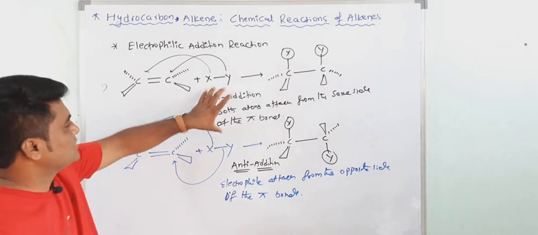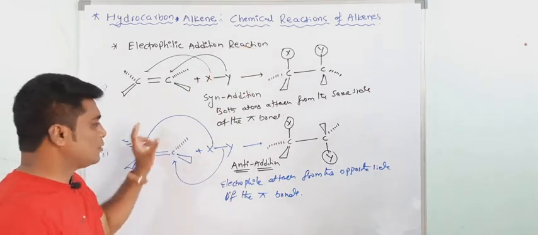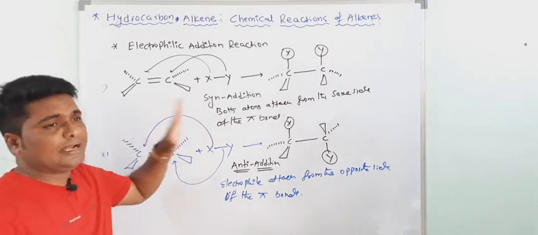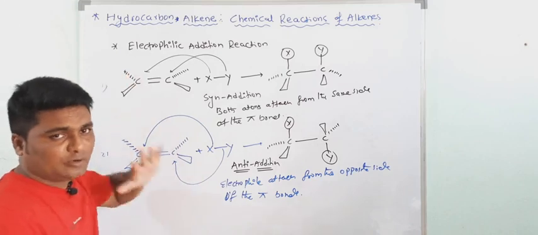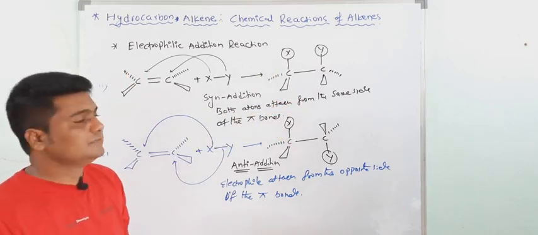If the addition takes place on the same side, this is called syn addition. If the addition takes place from the opposite side, this is called anti-addition. This is a normal electrophilic addition to the pi bond. I did not explain any specific reaction; this is a general reaction. Understood? Write down.